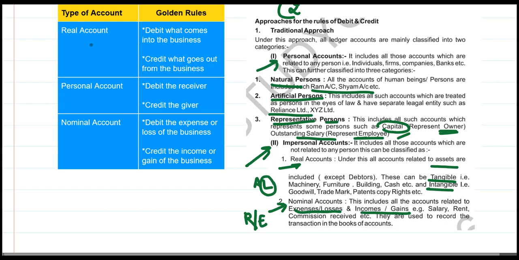In traditional approaches we have three different types of rules. Now, what are the rules? Debit what comes into the business and credit what goes out from the business. That is, debit what comes in, credit what goes out in terms of the real account. Then for personal account, we have debit the receiver, credit the giver. For nominal account, we have debit the expenses and credit the incomes. Now, this is the traditional approach.